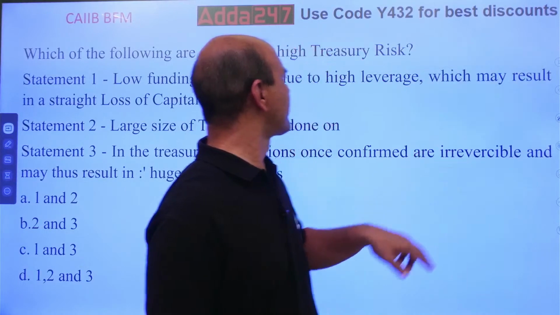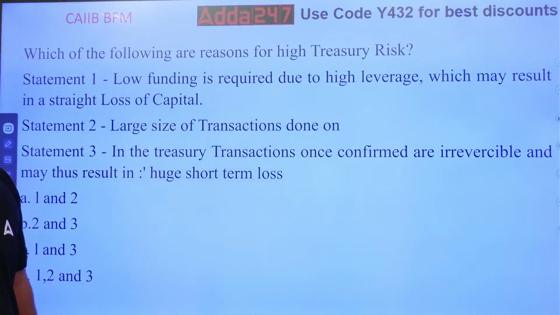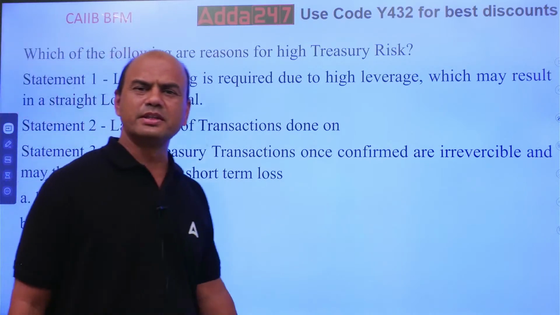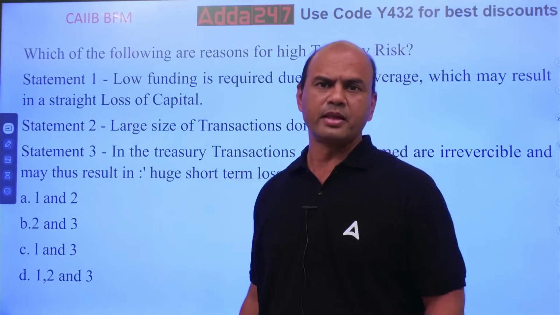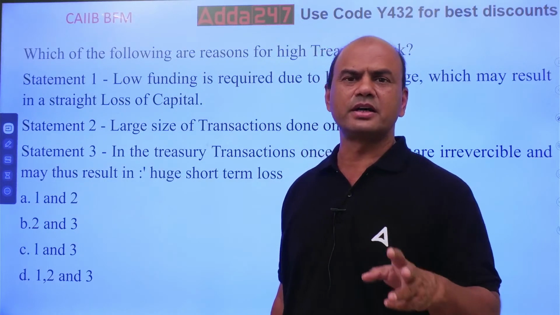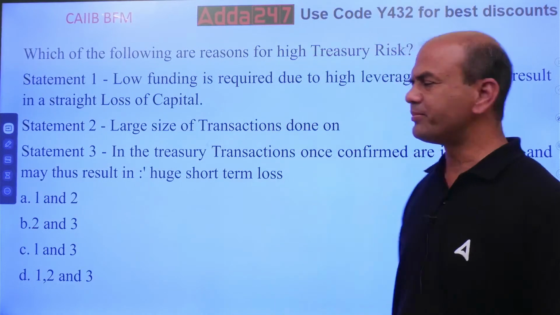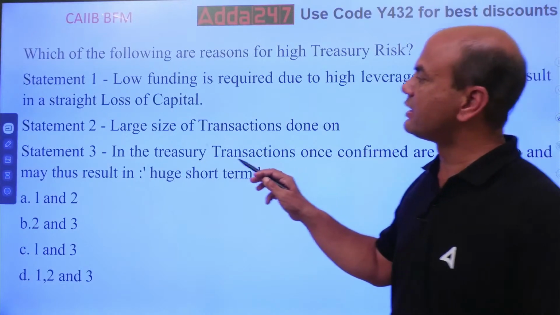Okay. Next. So high leverage. Now this was a lame example I gave you, a basic example, so that you understand leverage. But in treasury we do leverage. Leveraging is an important part. See, there are three things in treasury: leverage, hedging, and arbitrage. These three words are constantly used in treasury, and treasury works on these three only. Okay. So high leverage, which may result in straight loss of capital.